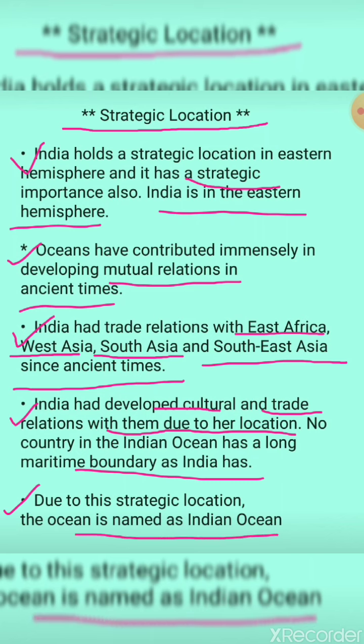What is the reason that the ocean is named as Indian Ocean? Because if we see the country India, on three sides it is covered with what? That is with water. It is said to be a peninsula, and no such country has that type of location. And because of its strategic location, the ocean is named as what? Indian Ocean.